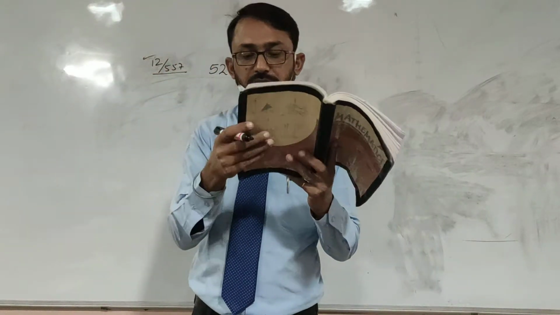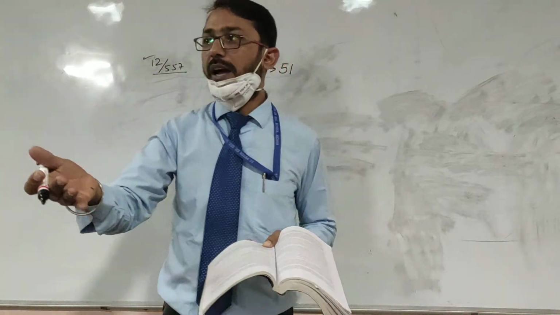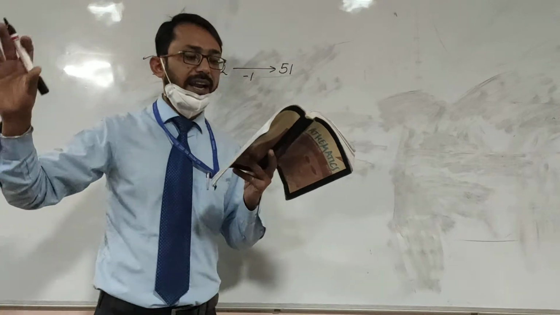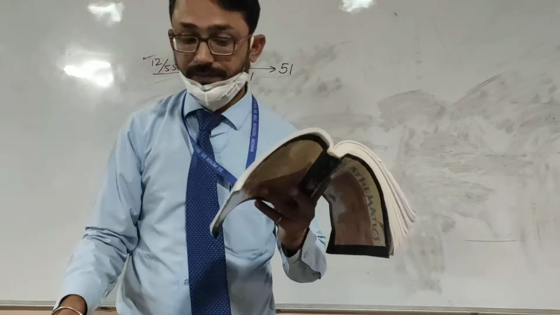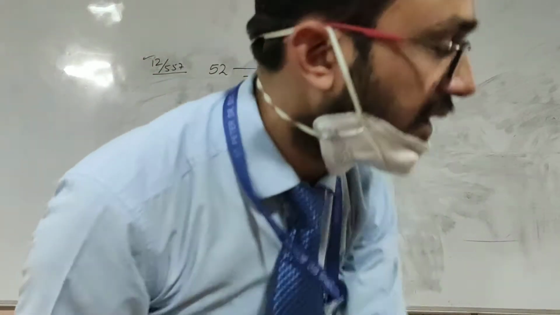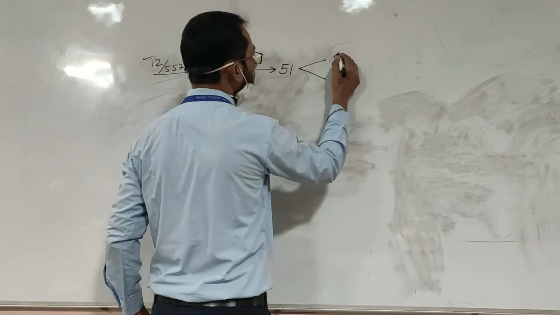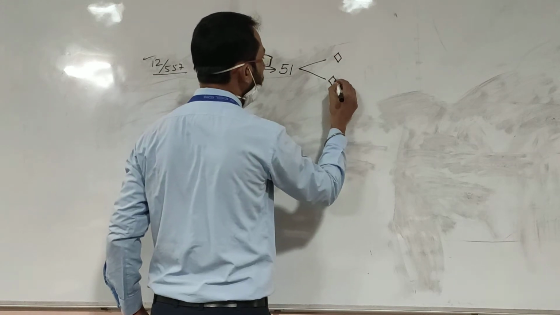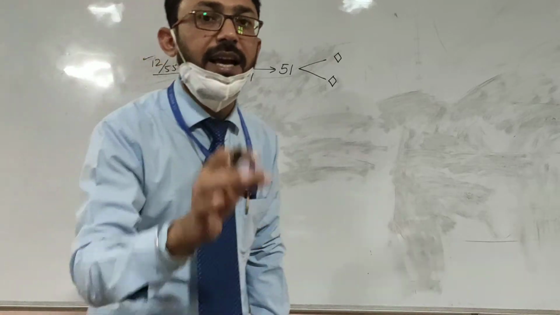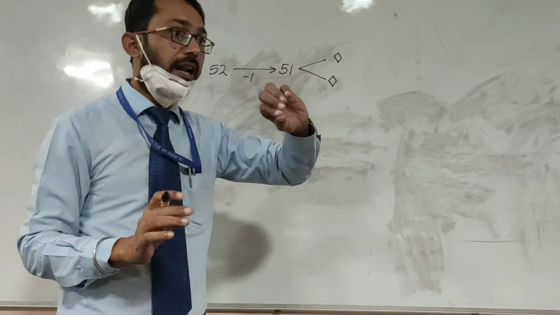Out of these 51 cards, 2 cards are drawn. Now I am taking out 2 cards at random. 2 cards are drawn and are found to be diamond. What is the probability that the lost card is also diamond? Now 2 cards are taken out and both cards are found to be diamond. What is the probability that the lost card is also diamond? So there are 2 cases.